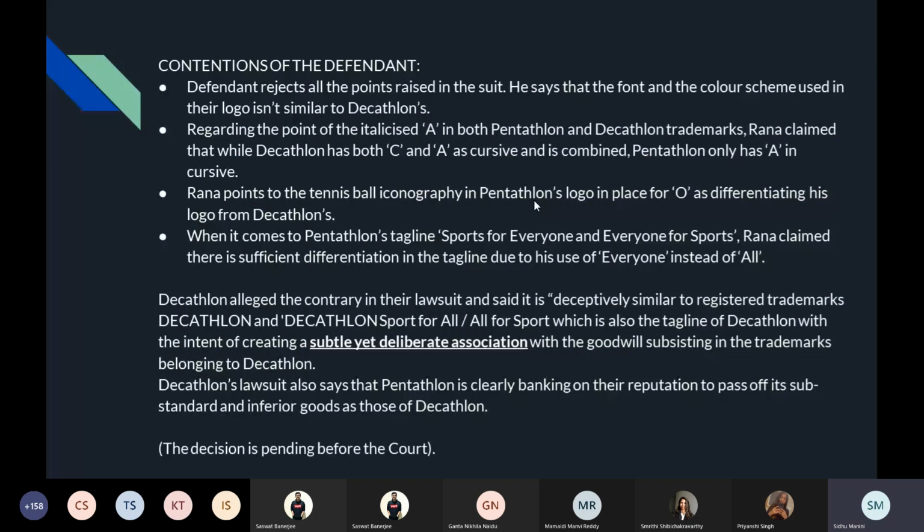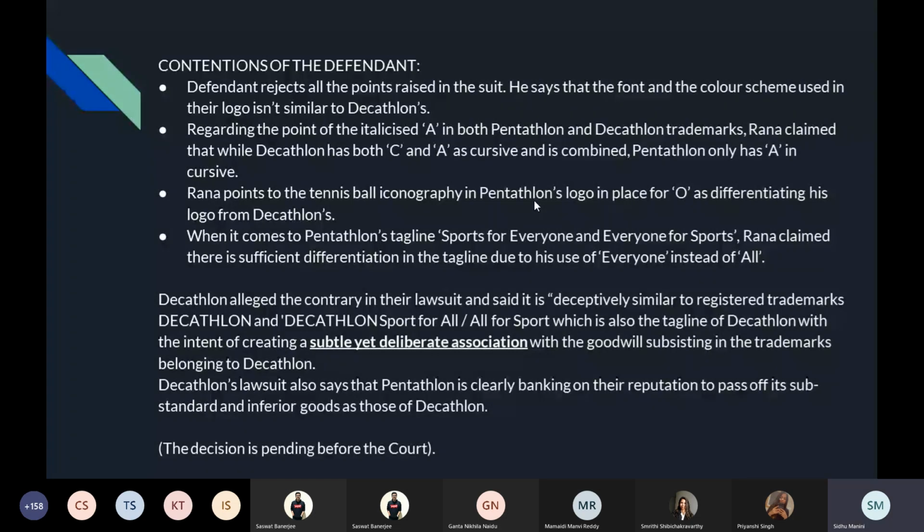Regarding the point of italicized A in both Pentathlon and Decathlon trademarks, Rana, who was the defendant, owner of Pentathlon, claimed that while Decathlon has both C and A as cursive and combined, Pentathlon only has A in cursive. So they were just creating points for the sake of it. Everyone knew they have copied, and even they knew they have copied, but they are just trying to say something because they have to say something.